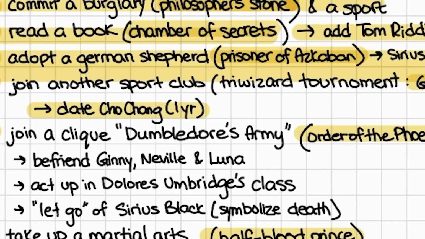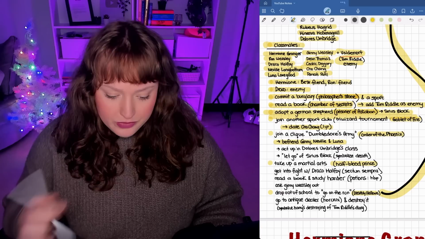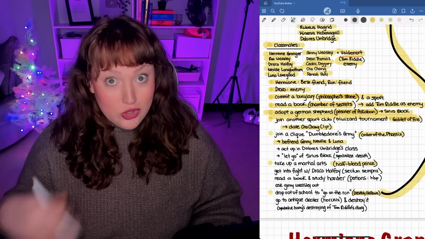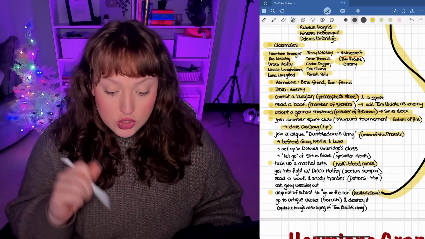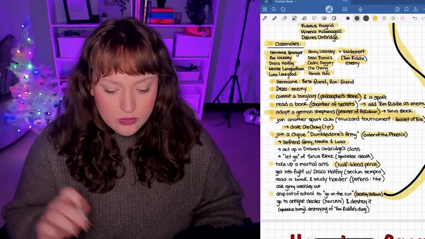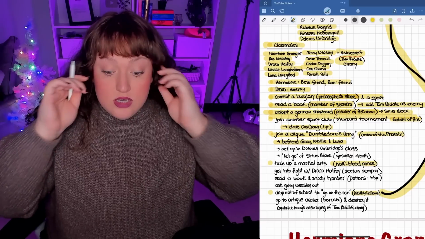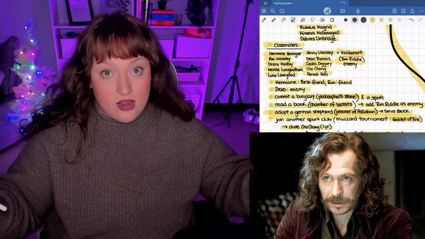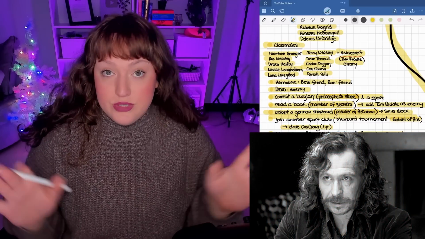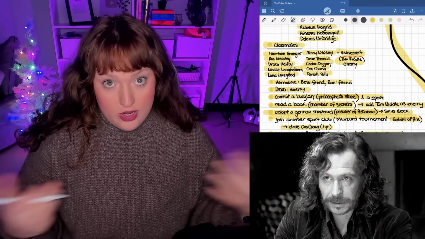In Order of the Phoenix, Dumbledore's Army is the major thing with it, right? We're all training. This is where we get really close to Ginny, Neville, and Luna. So we're already friends with them, but we are going to interact with them. We now meet Dolores Umbridge, the bitch, okay? We have to join a clique now. I didn't specify which clique, so I'm pretty much just gonna try and get into a bunch of them. And this is the year where Sirius Black passes away, so we are going to let go of our dog and release him.